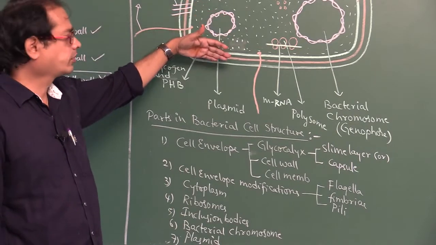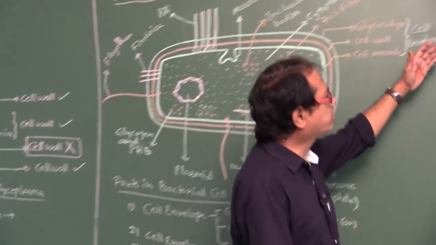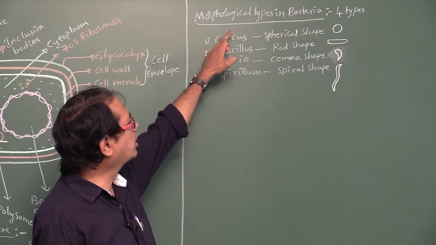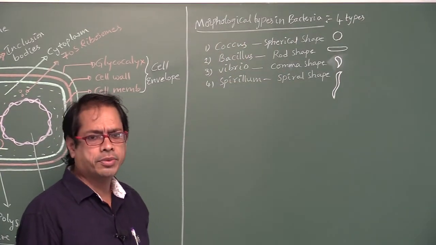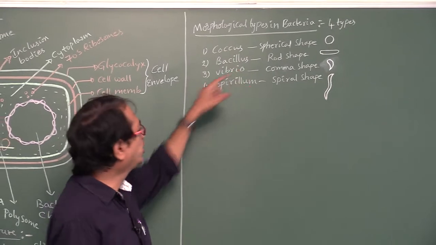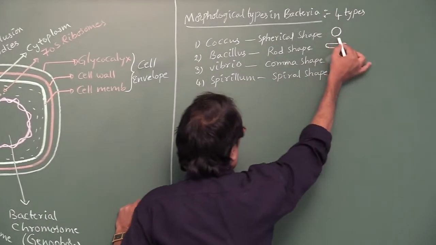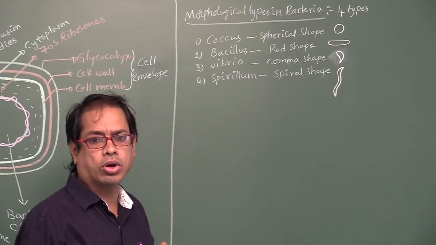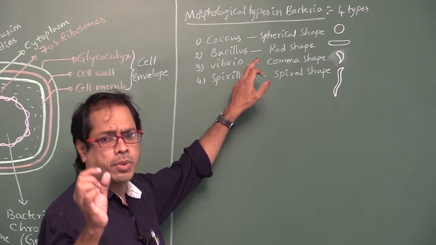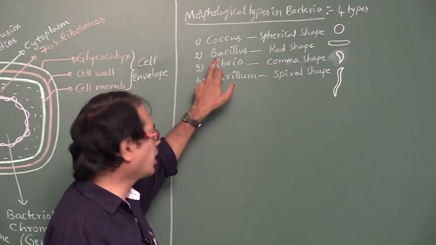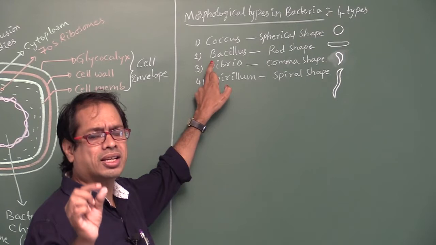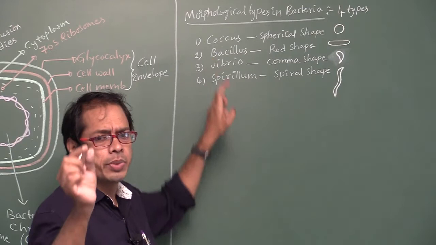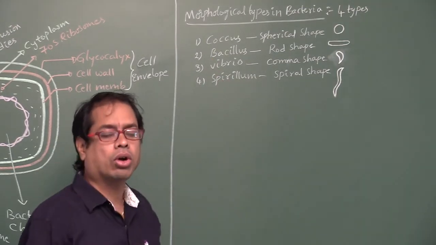Okay? Right. Now look here, my dear students. Morphological types in bacteria. How many types? There are 4 types. If the bacteria is spherical in shape, it is called coccus. Coccus is singular, cocci is plural. If the shape of bacteria is rod shape, it is called bacillus. Bacillus is singular. Plural form of bacillus is bacilli. Spherical shaped bacteria are called coccus.